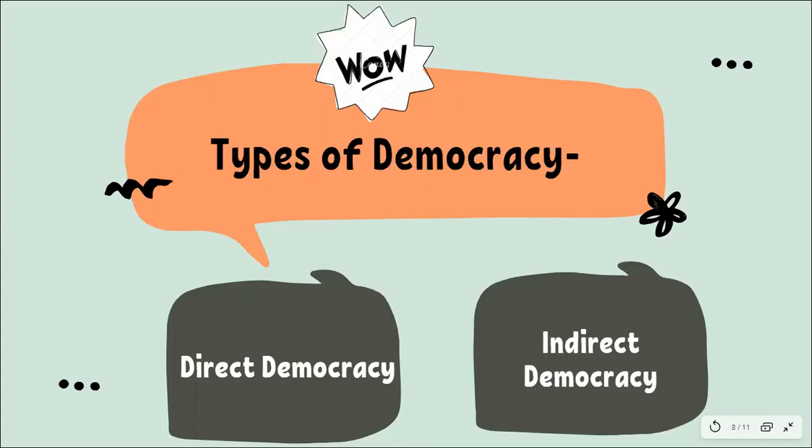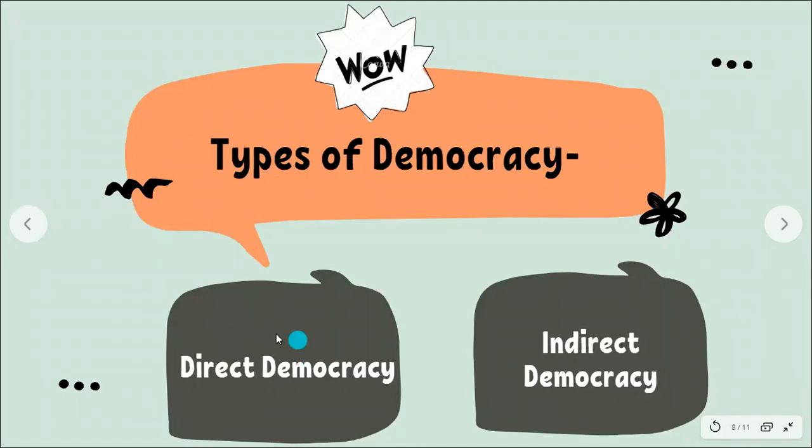So now what I'm going to talk about is the different types of democracy, right? When I say different types of democracy, there are two types: direct democracy and indirect democracy. So democracy, if you all recall, is a government wherein people elect their own representatives, right?